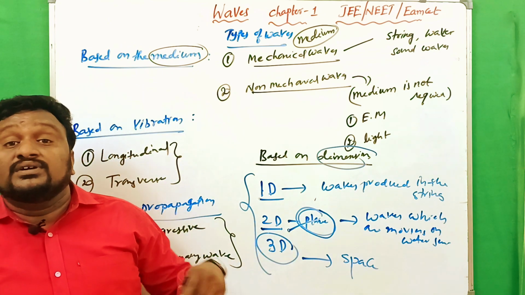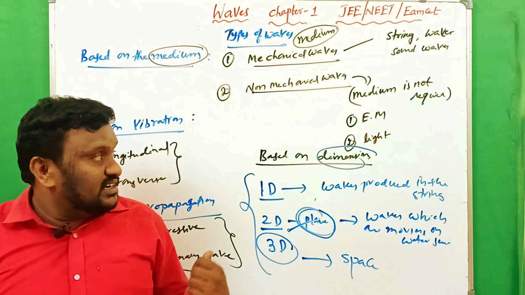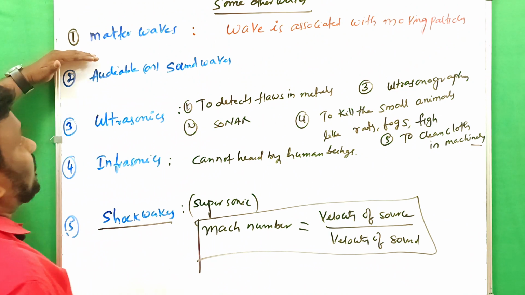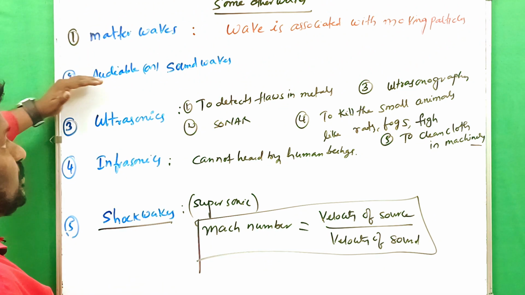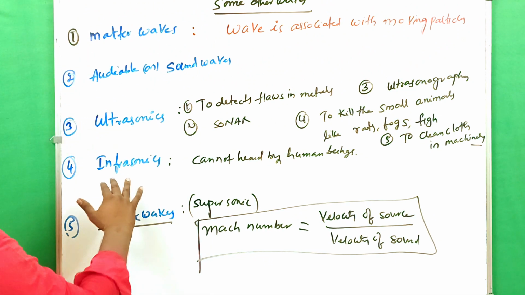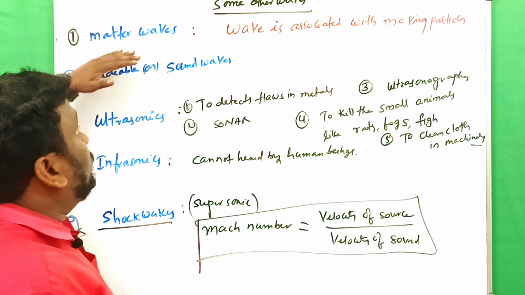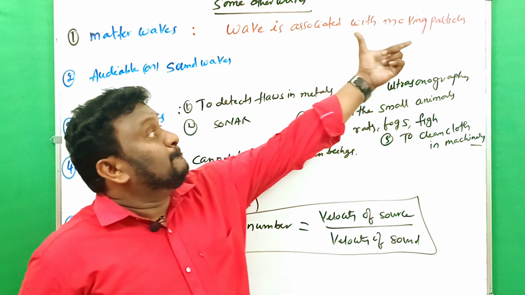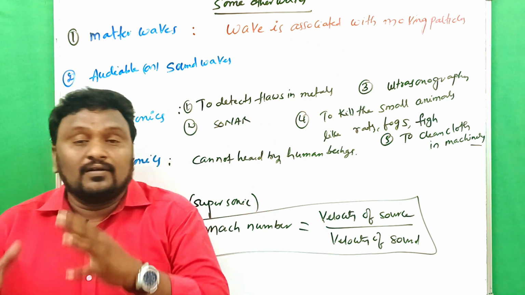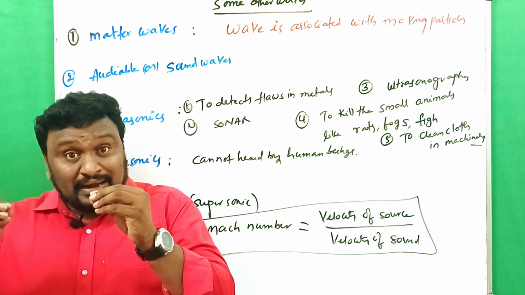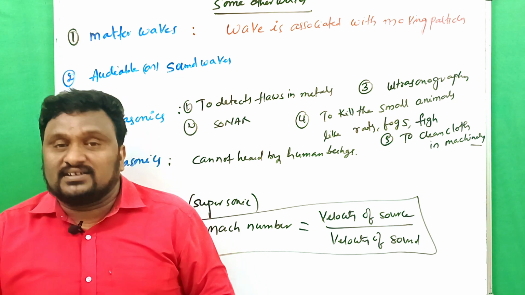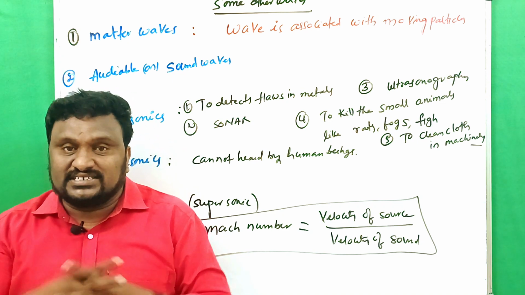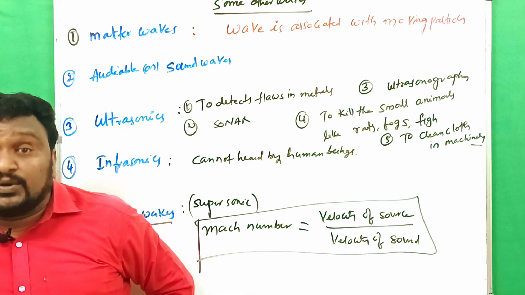And along with them, some other waves are there. Let's see some other waves: matter waves, audible waves or sound waves, ultrasonics, infrasonics, shock waves. What are matter waves? Waves associated with moving particles. Those are what we call matter particles, meaning some massive particles. Along with the waves, some particles are associated. That type of waves are called matter waves.